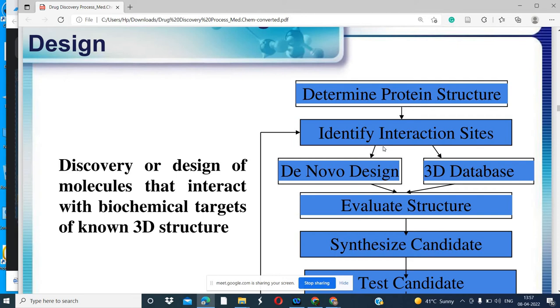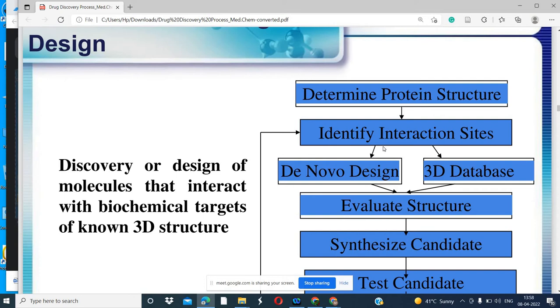So we can draw the molecule and take the structure of that molecule in SDF format. Then you dock that molecule with the target. You can evaluate the structure actually. You can predict the ADMET properties of that drug. You can predict the drug-likeness properties of that compound using the computational tool.